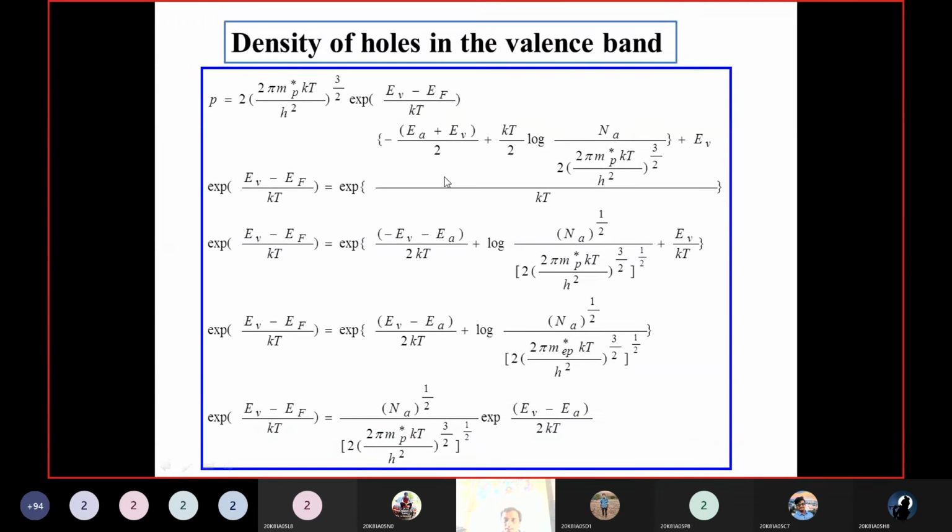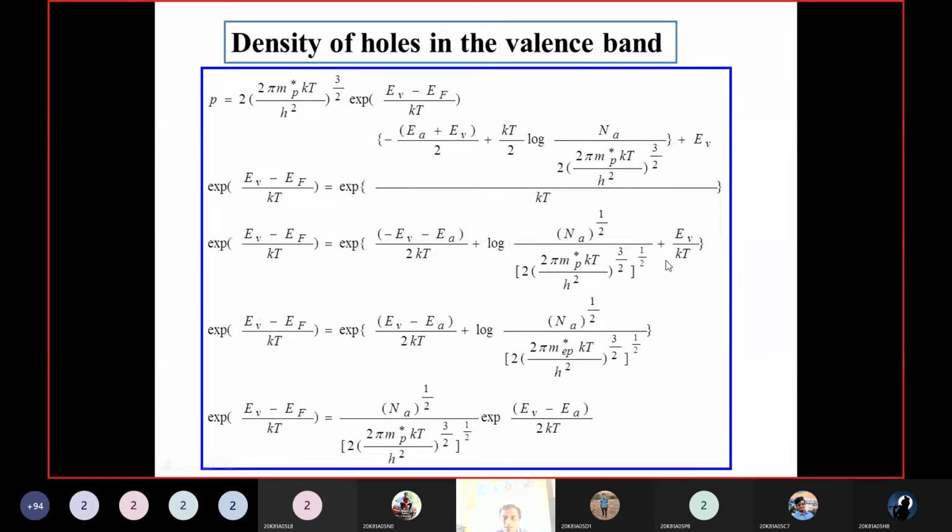If you substitute it, we can get this equation, same as whatever we previously discussed. Here kT I am dividing individually, so kT gets cancelled, and we get log of Na power 1 by 2 into some value.